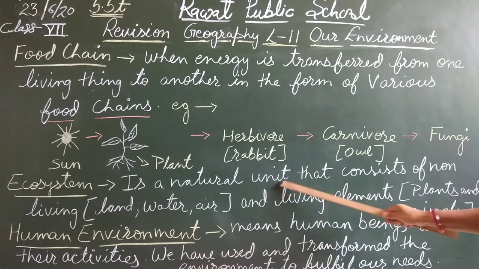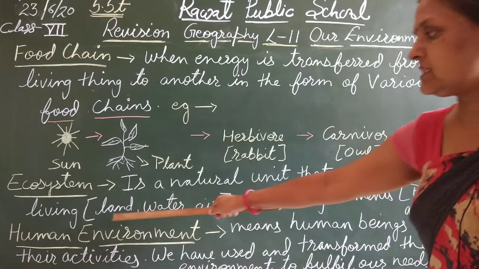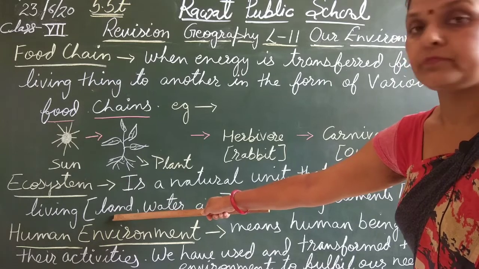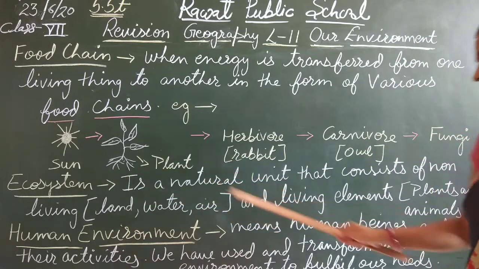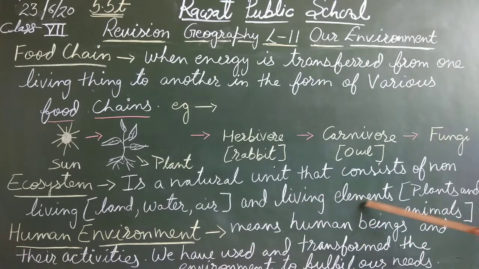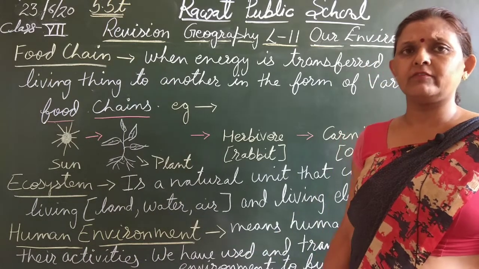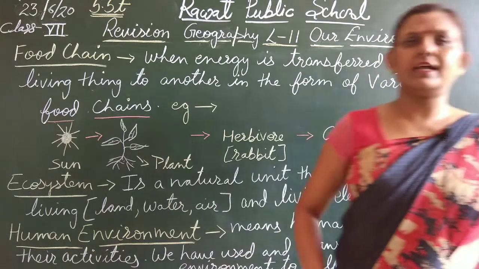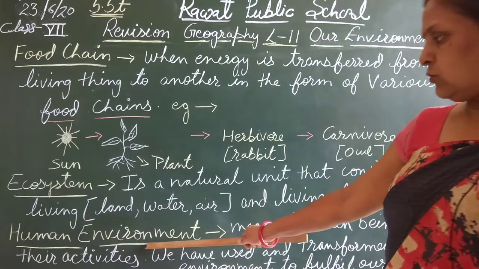It is a natural unit that consists of both non-living and living parts: land, the lithosphere, water, the hydrosphere, air, the atmosphere, and living organisms, the living elements, plants and animals. Ecosystem plays a very important role in our life, and due to imbalance in the ecosystem, we are facing many problems.